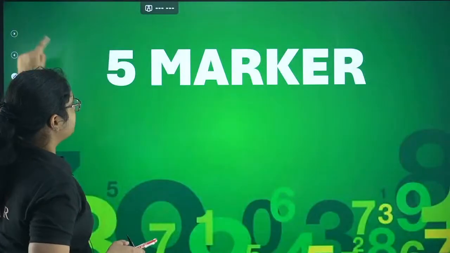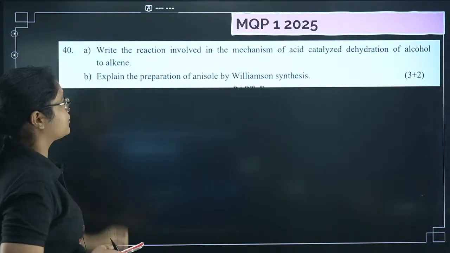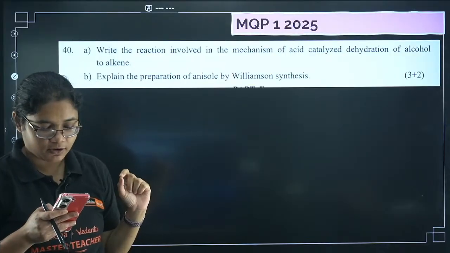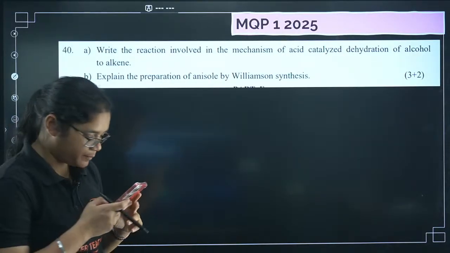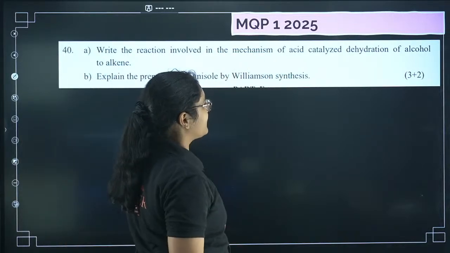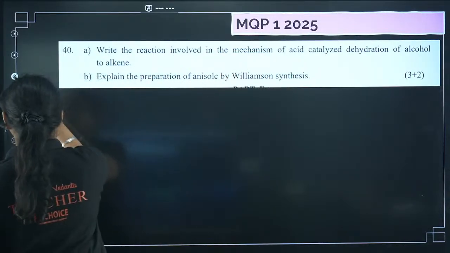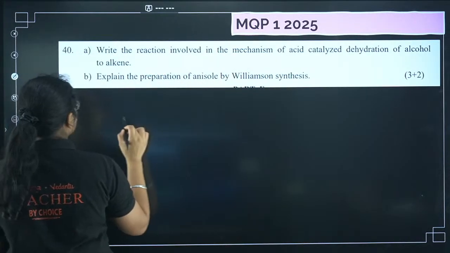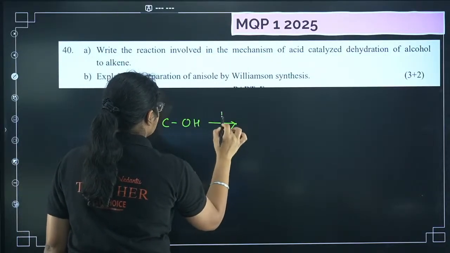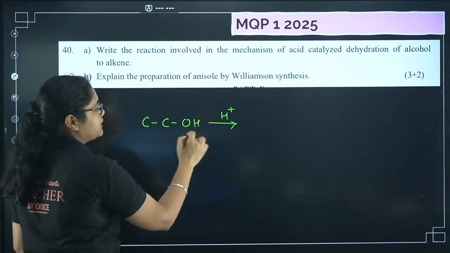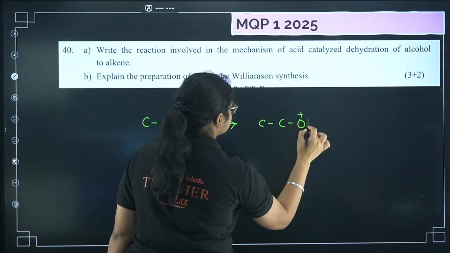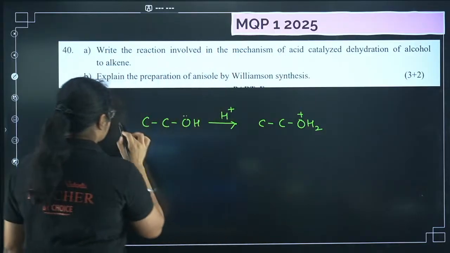Now moving forward, we'll go to 5-marker question. So the first 5-marker question is from the model question paper of 2025. Okay, I hope it is visible. Write the reaction involved in the mechanism of acid catalyzed dehydration of alcohols to alkenes. So if you see, you have alcohols. First what will happen? H plus is there. This OH will get protonated, and you will get a compound like this. This is step number 1.